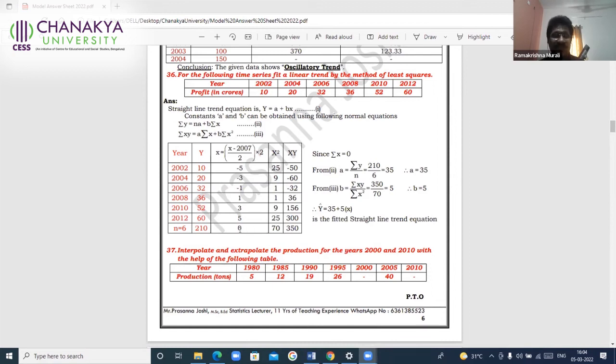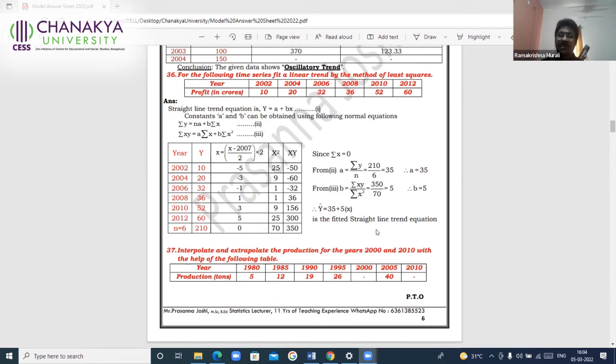So you are selecting the x values such that summation x is equal to 0. It is understood. Then you should write a is equal to summation y by n and b is summation xy by summation x square. Substitute, you'll get a and b, and substitute to get the fitted straight line equation. This will be asked for 5 marks.